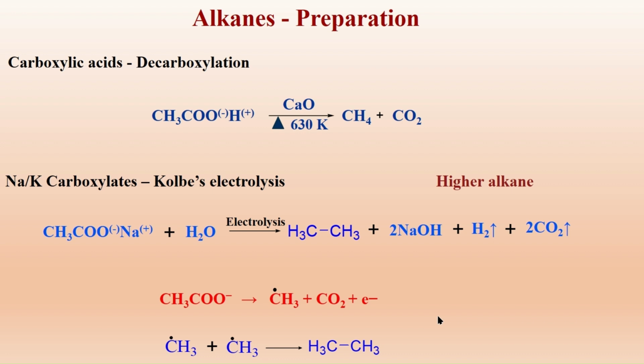The alkanes can be prepared by reduction of alkenes, hydrolysis of Grignard's reagent, or by Wood's reaction, or by decarboxylation. Decarboxylation can be achieved by heating strongly, thermally, or by electrolysis. By thermolysis and electrolysis.